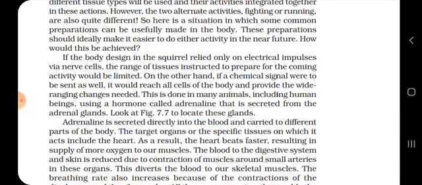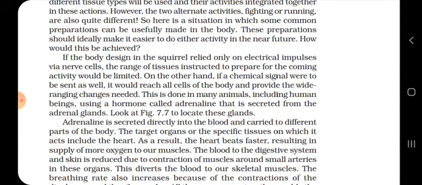So the electrical impulses and nerve cells alone are not enough in the scary situation. There might be another thing, also known as a hormone, which is responsible to act upon this. Okay, let us read that. On the other hand, if a chemical signal were to be sent as well, it would reach all cells of the body and provide the wide-ranging changes needed.